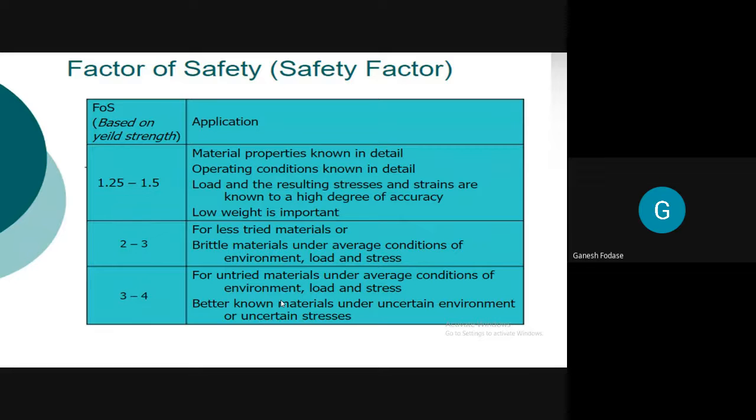But when I am taking a higher factor of safety, it means I am not confident in myself, or the requirement is like that. For untried materials under average conditions of environment, load and stress, or better known materials under uncertain environment, the environmental conditions under which the application is going to sustain are not constant, there are uncertain conditions. In that case, we are going to put a higher factor of safety. Now you tell me different applications of this.